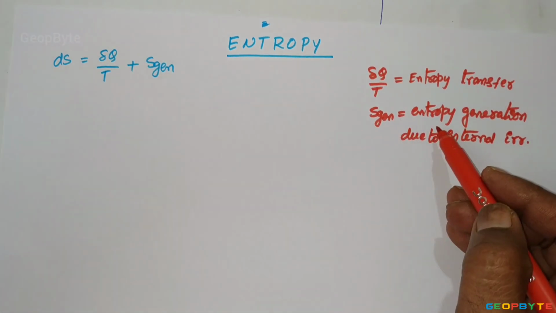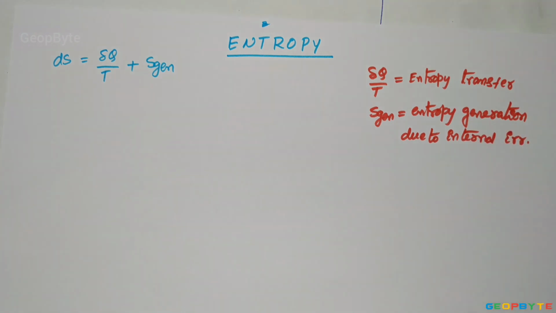S generation is entropy generation due to internal irreversibility.